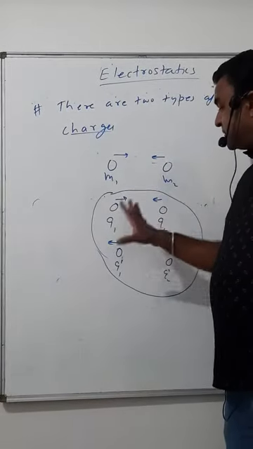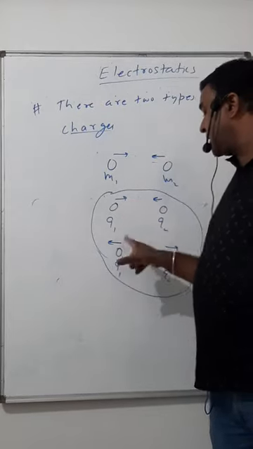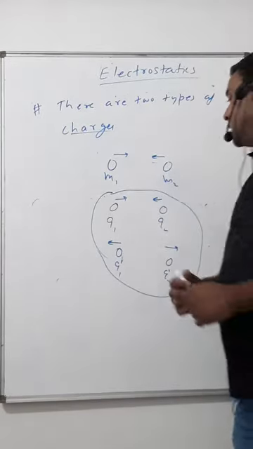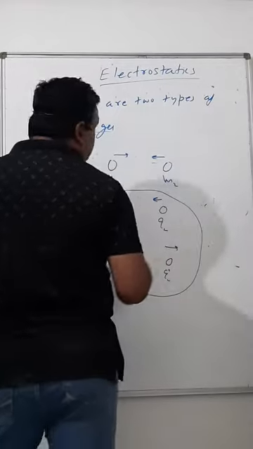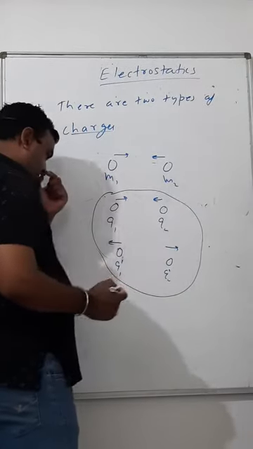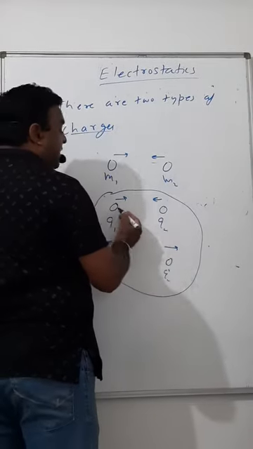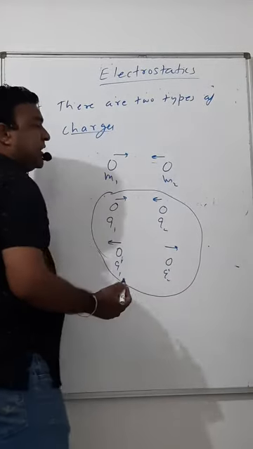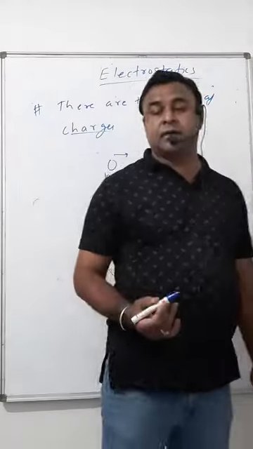Once it's attracting, another time it's repelling. That means there is the possibility that this is of one type, this is of another type. These are similar, these are dissimilar. In this way, we need to define it.